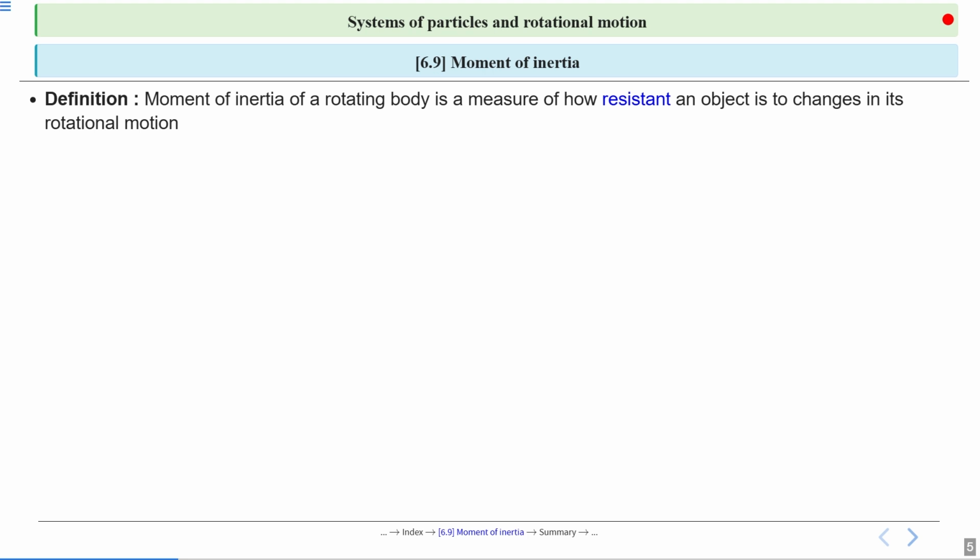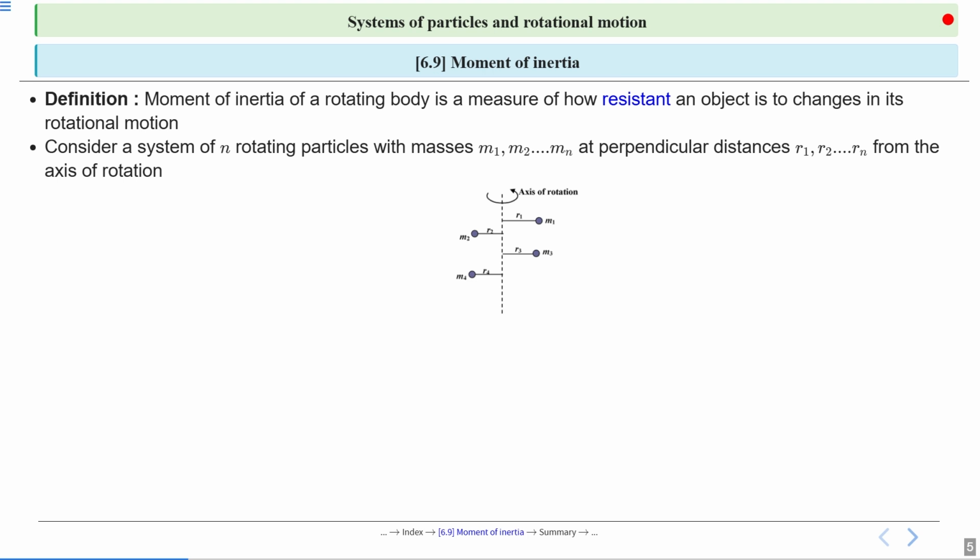Let's see it mathematically. So consider a system of n rotating particles. Here we have a system and the number of particles is n with their masses m1, m2 and mn.